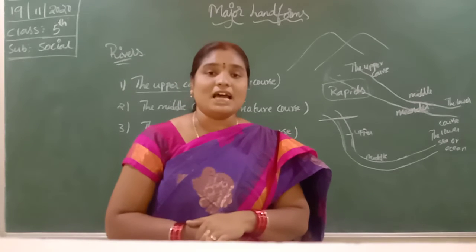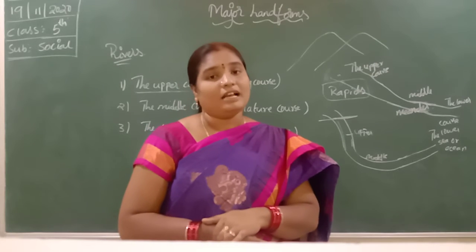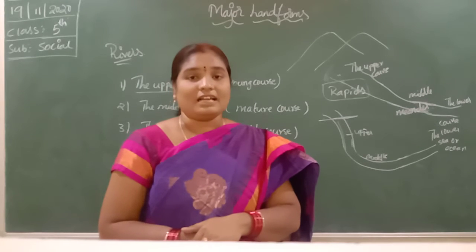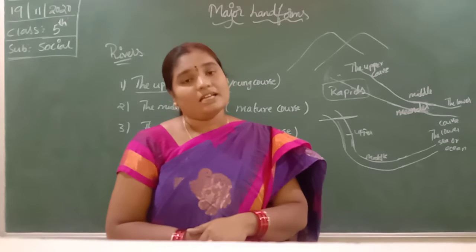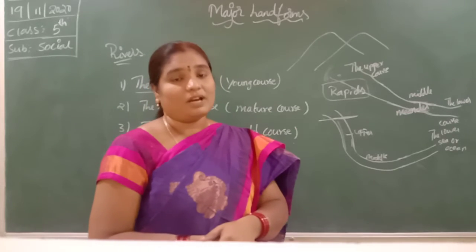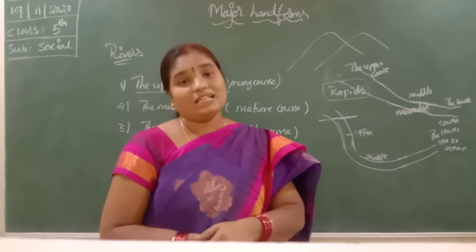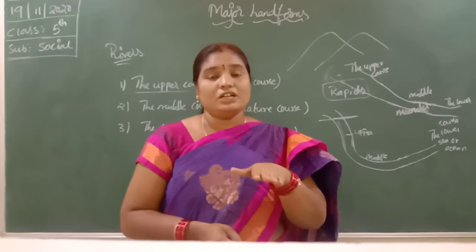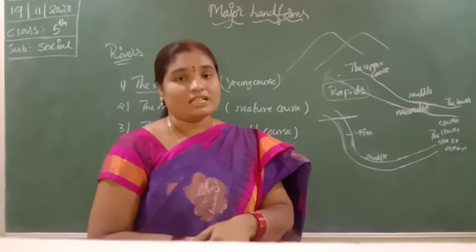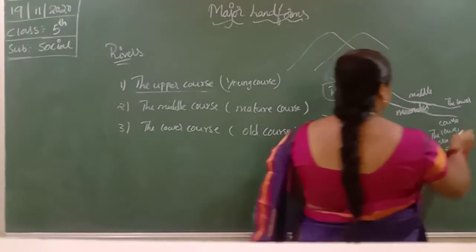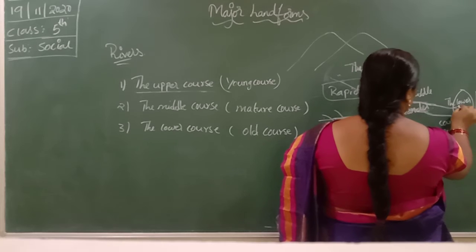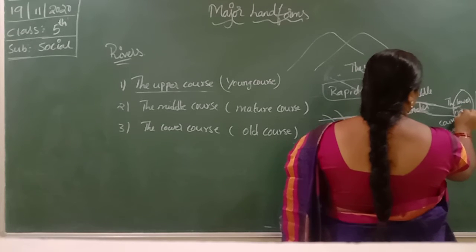It is known as a delta. Sundarban delta is the highest delta before joining into the sea. So when the river is going to join into the sea or ocean, it is known as a mouth.